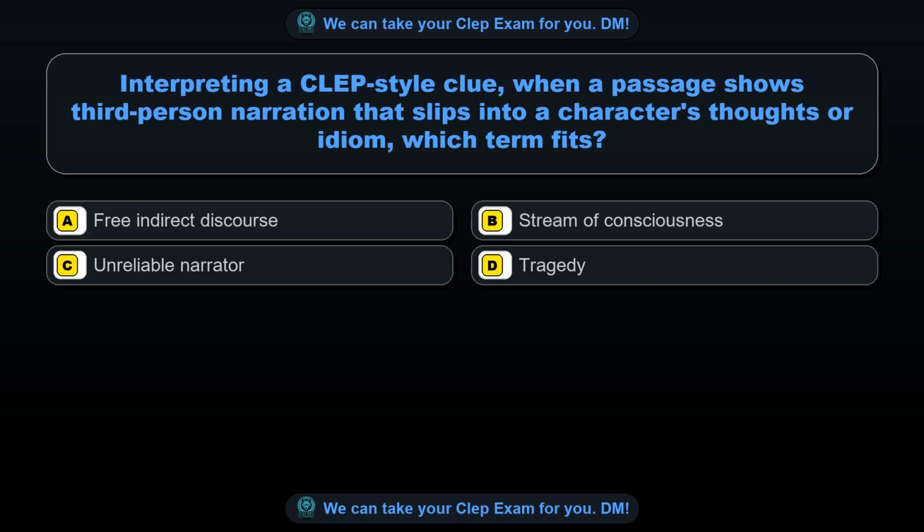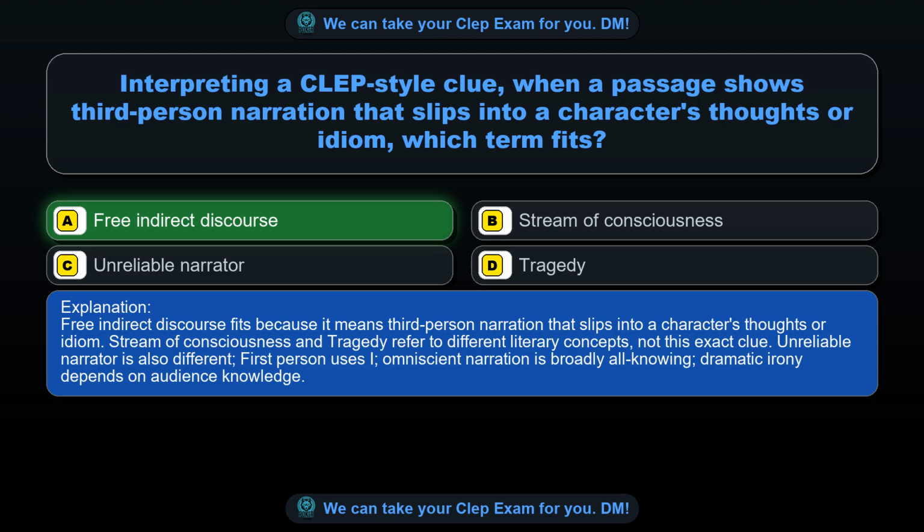Question 17. Interpreting a CLEP style clue, when a passage shows third-person narration that slips into a character's thoughts or idiom, which term fits? Option A, free indirect discourse. Option B, stream of consciousness. Option C, unreliable narrator. Option D, tragedy. The correct answer is option A, free indirect discourse.